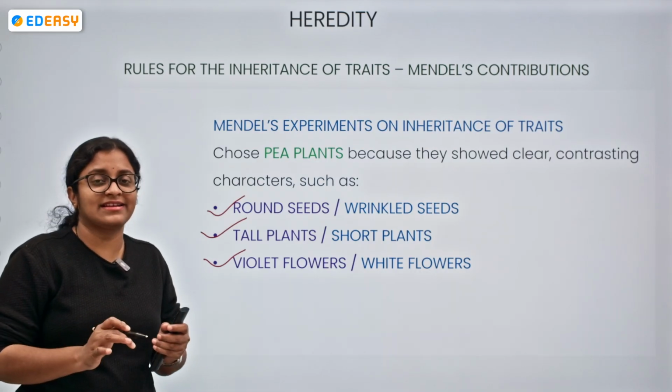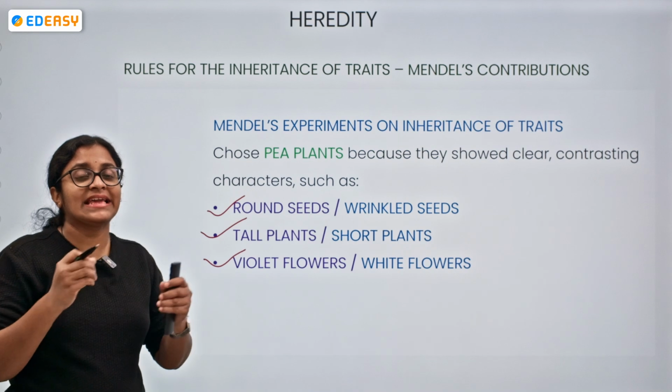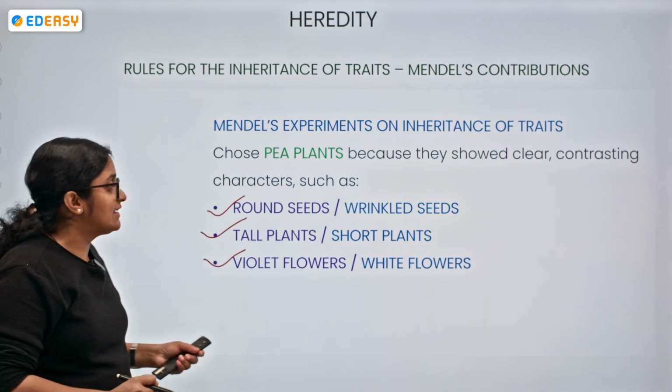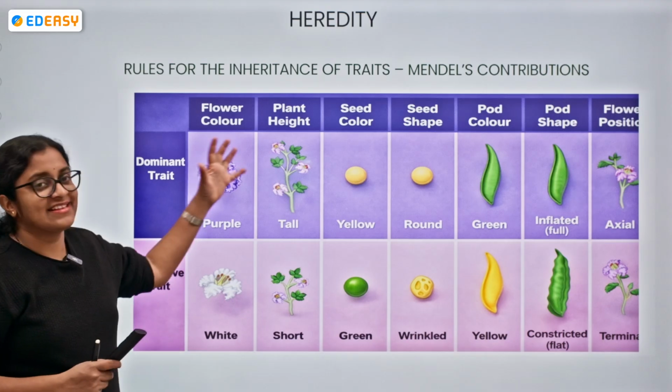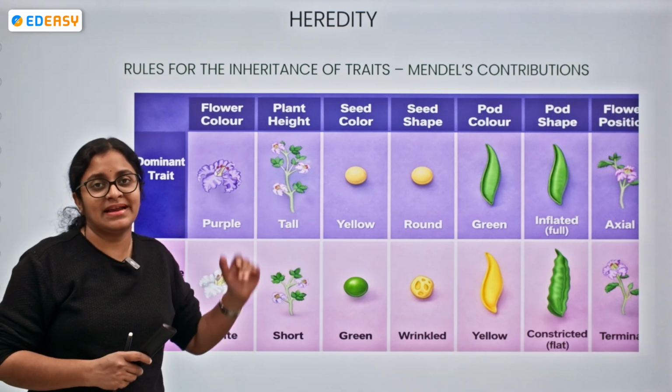And not only these, there are 7 contrasting characters which were taken by Mendel for carrying out his experimentation. So let me tell you what the 7 contrasting characteristics taken by Mendel are.